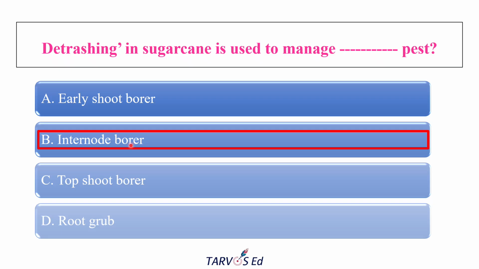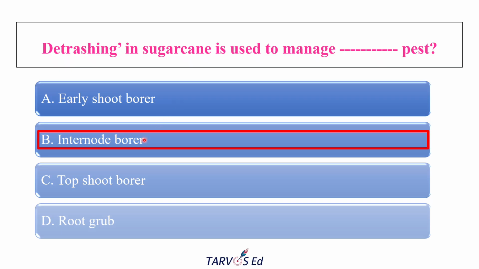The larvae of this pest usually hide and enter the stalk through the leaf sheath. In detrashing we remove that sheath, so the infestation is greatly reduced. By removing the sheaths, you expose the larvae to sunlight and predators, and make it very hard for them to bore into the internode. So detrashing is very useful for controlling the internode borer. Early shoot borer usually occurs at a very early stage of the crop, while internode borer usually occurs only after 3 months.